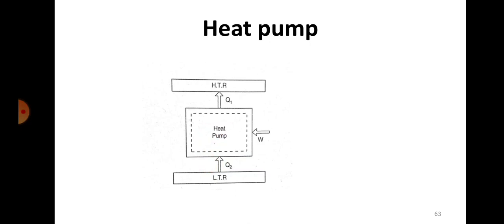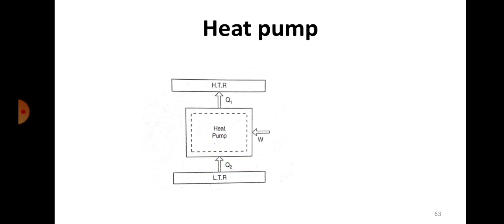Where it is absorbing work, it is called a pump. So in a pump, what happens? A heat pump will transfer heat from a low temperature reservoir to a high temperature reservoir with the help of external work. So you have to supply work to this, and it will be able to transfer heat from the low temperature reservoir to the high temperature reservoir. That's a heat pump. For example, you can take the example of a refrigerator in this case.